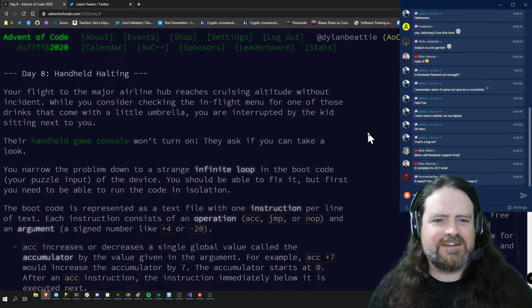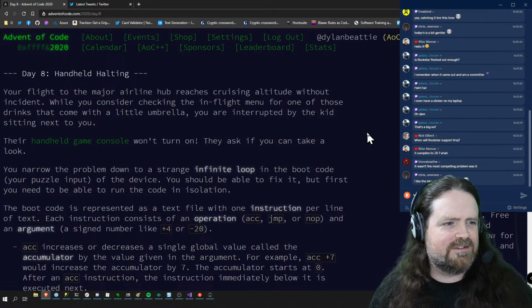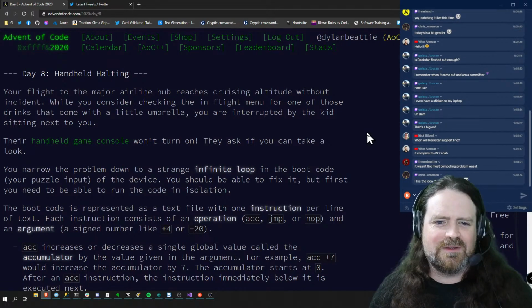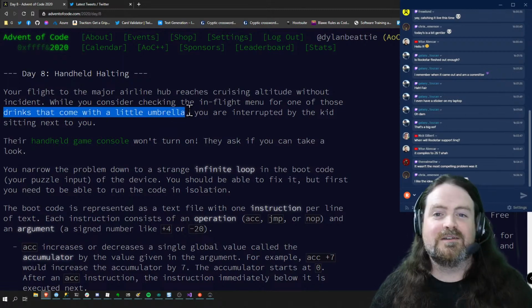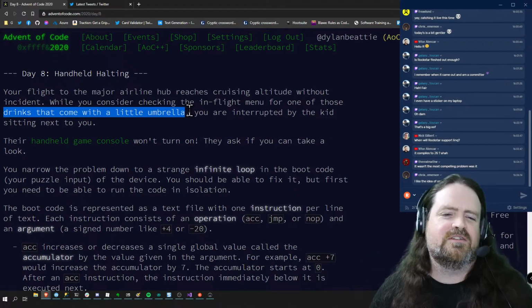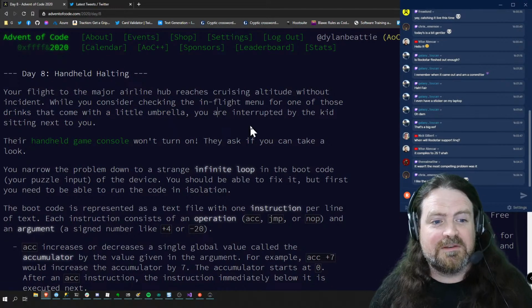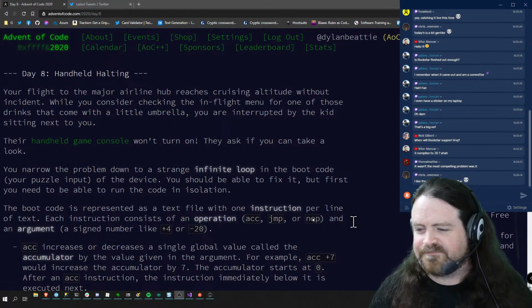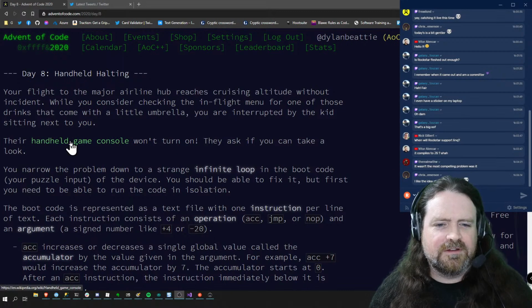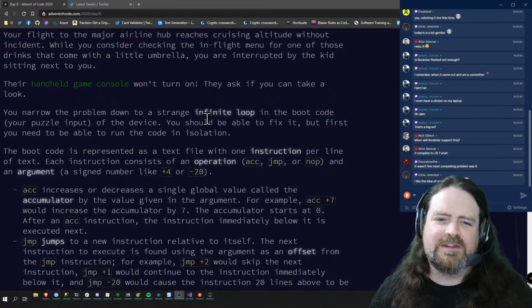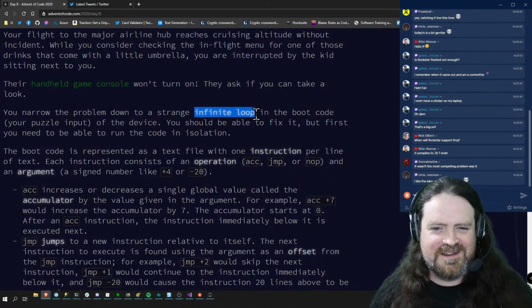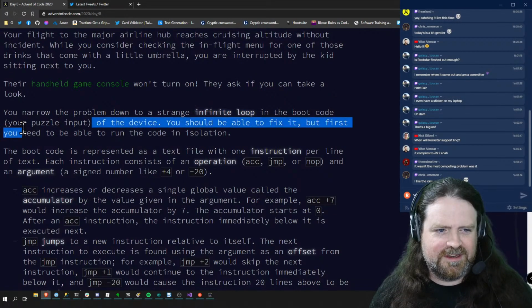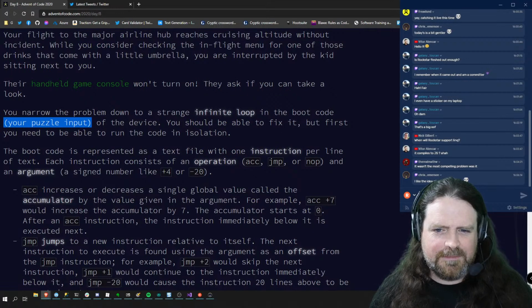Your flight to the major airline hub reaches cruising altitude without incident, and while you consider checking the in-flight menu for one of those drinks that come with a little umbrella, see? Optimizing for fun. We've already got drinks with umbrellas in them. You are interrupted by the kid sitting next to you. Their handheld game console won't turn on. They ask if you can take a look. You narrow the problem down to a strange infinite loop in the boot code, your puzzle input, of the device. You should be able to fix it, but first you need to be able to run the code in isolation.